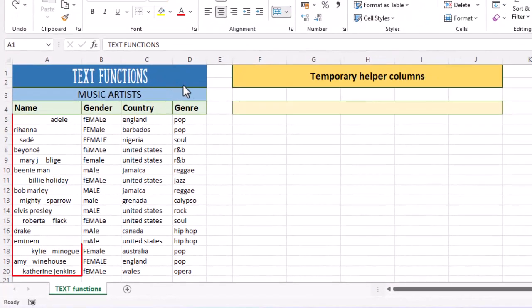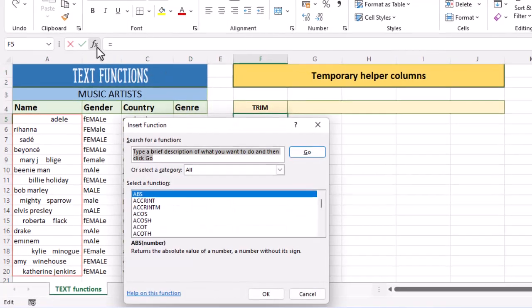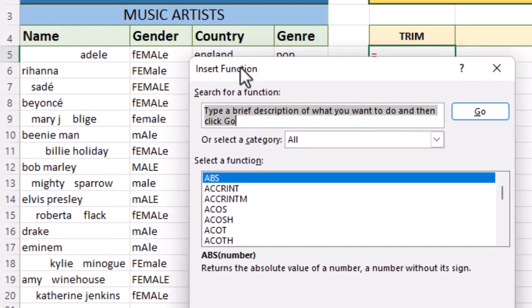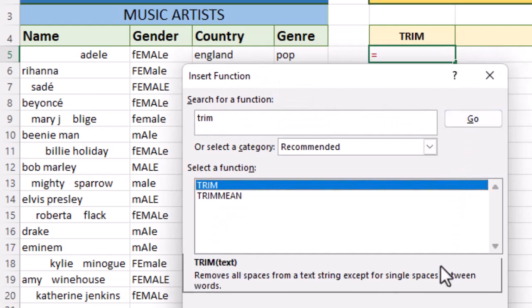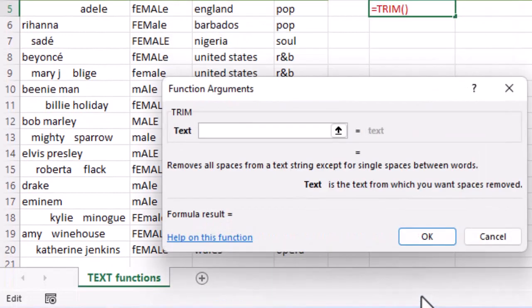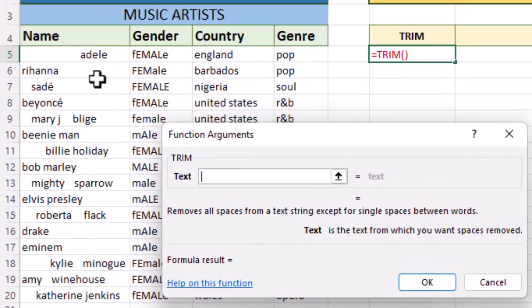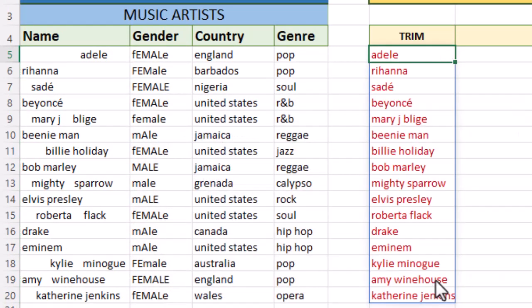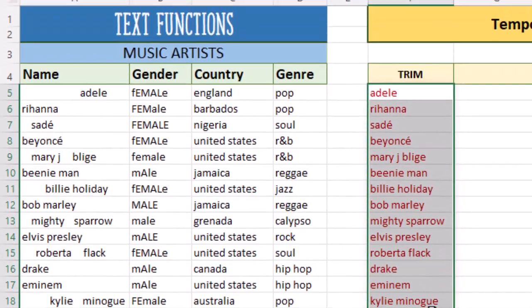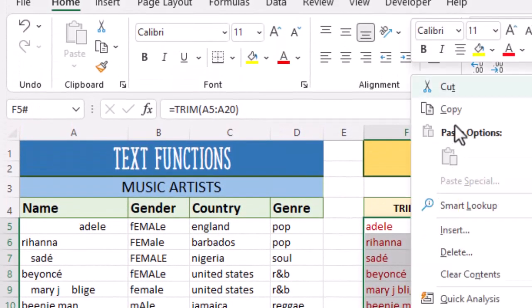In order to tidy up column A, we're going to use the trim function. Do a search for trim, and let's have a little read of the description. Drag our mouse across our names. This is looking a little bit better now. Let's copy and paste the values into column A.